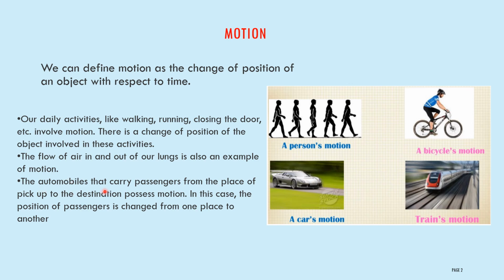The automobiles that carry passengers from one place of pickup to the destination possess motion. In this case, the position of the passenger is changed from one place to another. Here, assume you are traveling from Mysore to Bangalore. From Mysore to Bangalore, you can observe so many stops they will give in the bus.